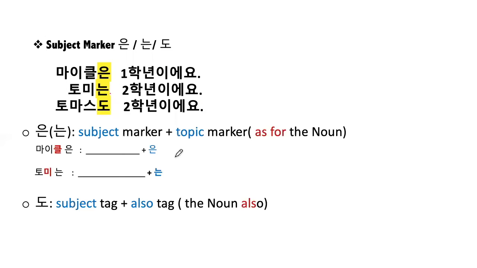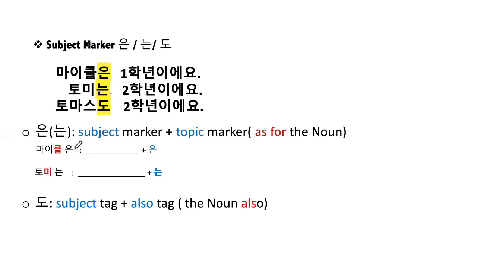So 는, it has a subject marker function plus topic when you introduce the topic. So we'll say topic marker. So 마이클은 means as for Michael. So 토미는 means as for Tommy. But as you can see here, after the 클, you put 은. After the 미, we'll use 는.